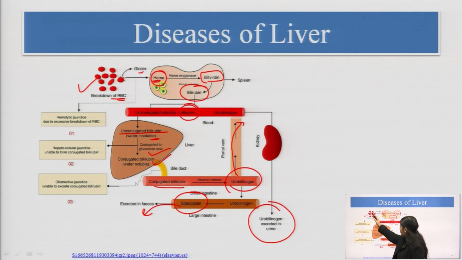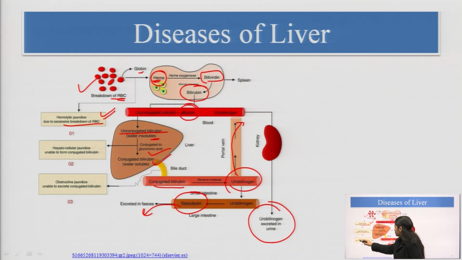Now, if you see the obstruction, here is the hemolytic jaundice, meaning the excessive breakdown of RBCs can lead to jaundice. Then hepatocellular jaundice means here the conjugation is not proper. If it is so, of course that unconjugated bilirubin will be in the blood.